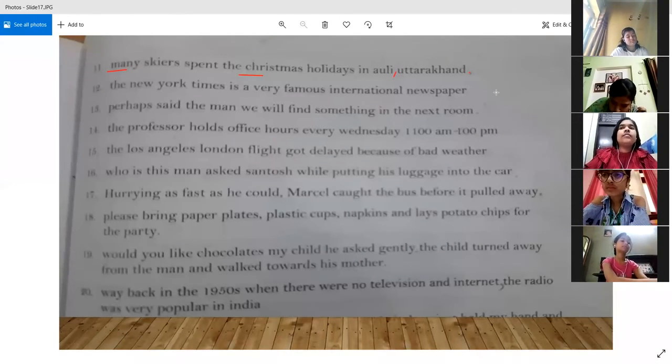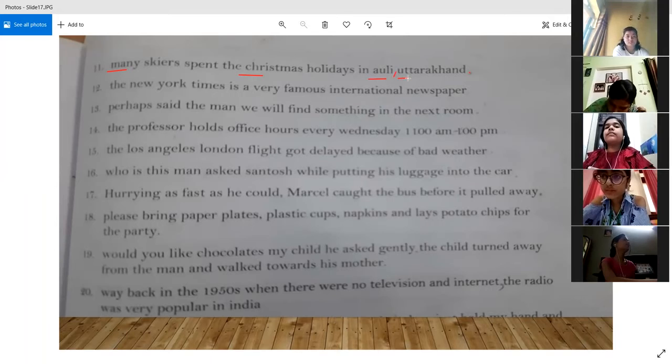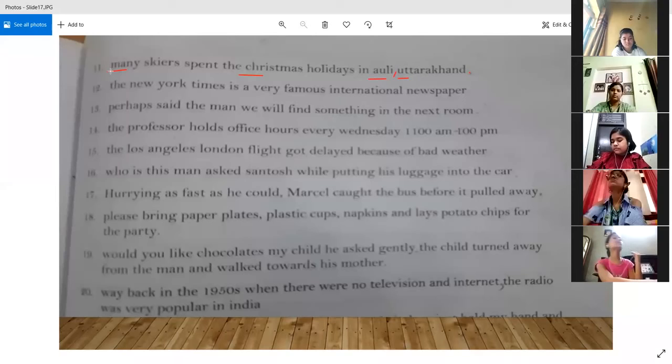Okay. So Auli is a small place in Uttarakhand. So after Auli, we are going to put a comma and then we are going to write Uttarakhand. And because both are the names of places, Auli is a city, and then we have Uttarakhand, which is the name of a state, both are proper nouns. So both should be in capitals. And the same is with Christmas, which is again the name of a festival. And S over here is capital because it is the first word of the sentence.